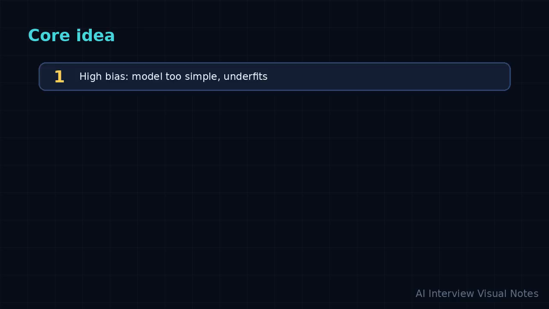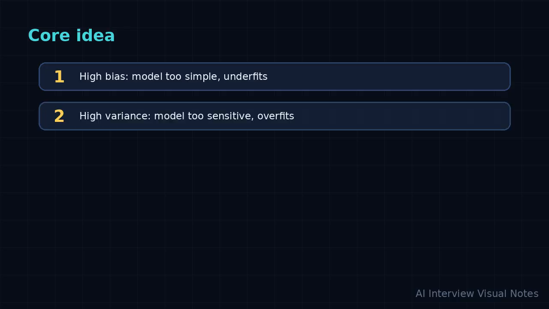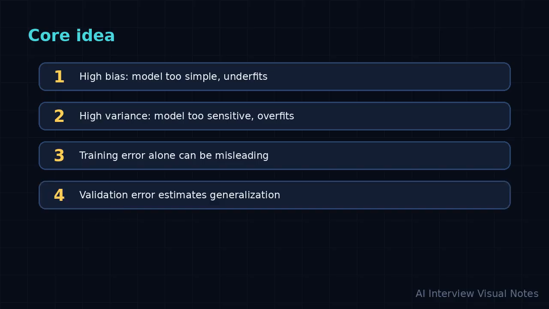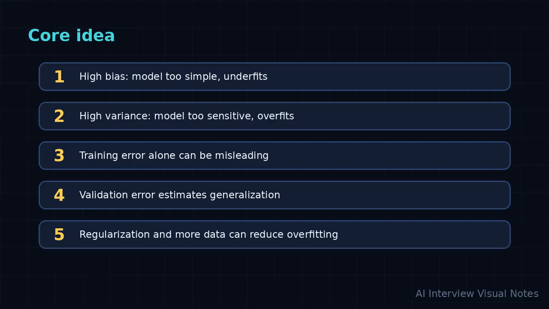The main points are: high bias, model too simple, underfits; high variance, model too sensitive, overfits; training error alone can be misleading; validation error estimates generalization; regularization and more data can reduce overfitting. Think of these as the 5 anchors of the explanation. Do not just list them. For each one, say what it means and why it matters.